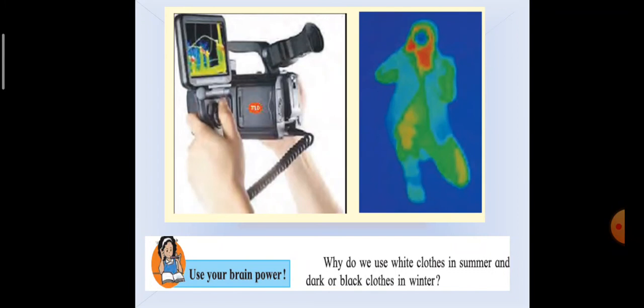So absorption and reflection of heat radiation depends upon the color of the object. White and light colors reflect most of the heat falling on them, and dark or black colors absorb most of the heat. Hence, to help in maintaining our normal body temperature, we use white clothes in summer and dark clothes in winter.